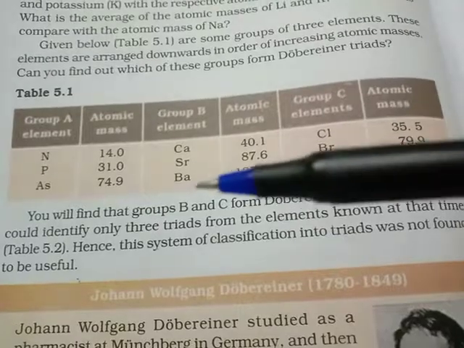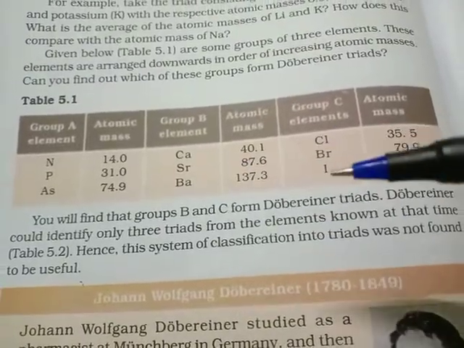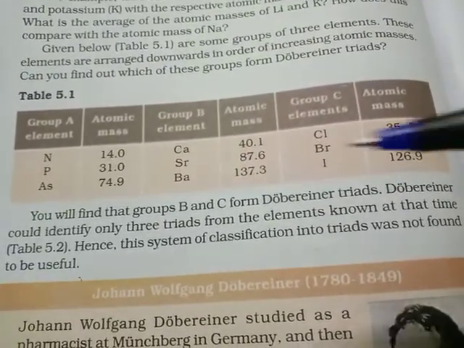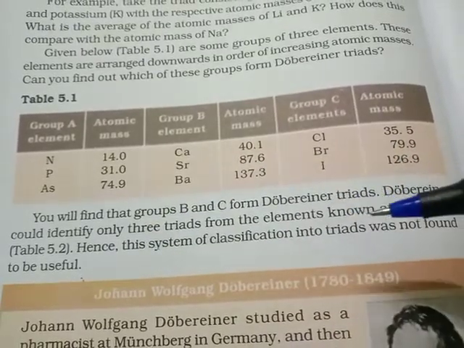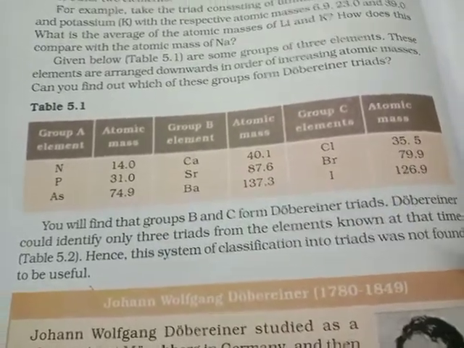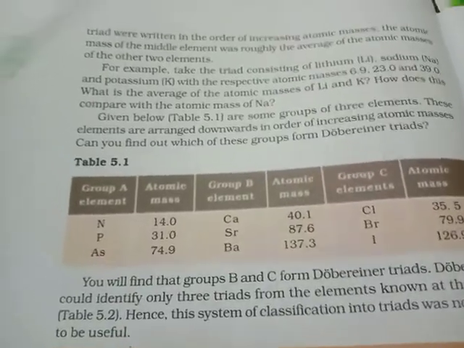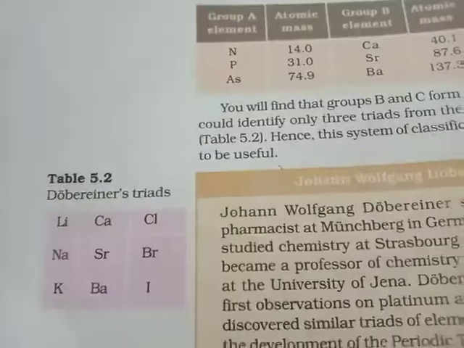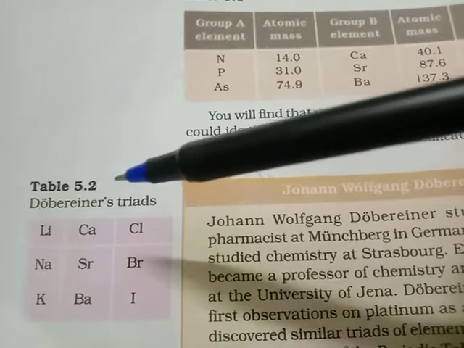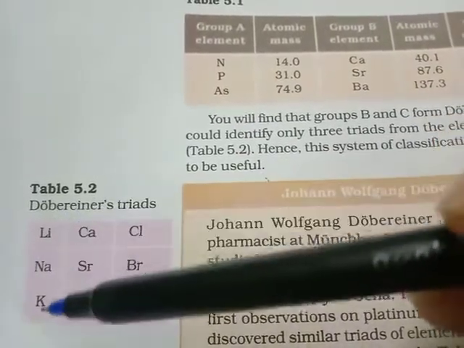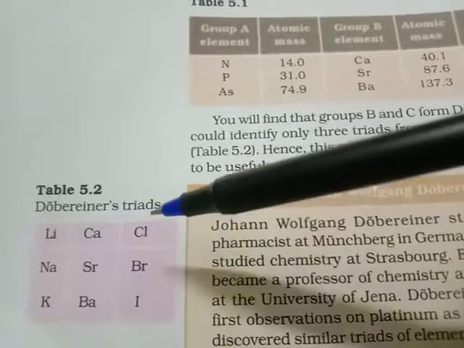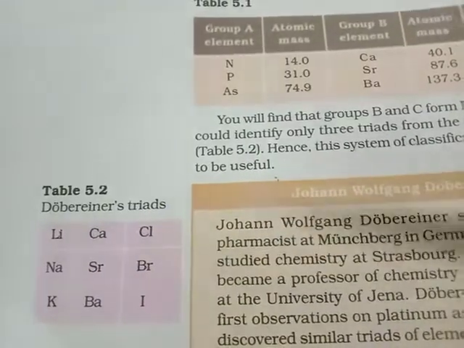Dobereiner could identify only three triads from the elements known at that time, as in Table 5.2. Hence, this system of classification into triads was not found to be useful. So you see, the three Dobereiner's triads which he was able to identify are given here: lithium, sodium, potassium; calcium, strontium, and barium; and chlorine, bromine, and iodine.